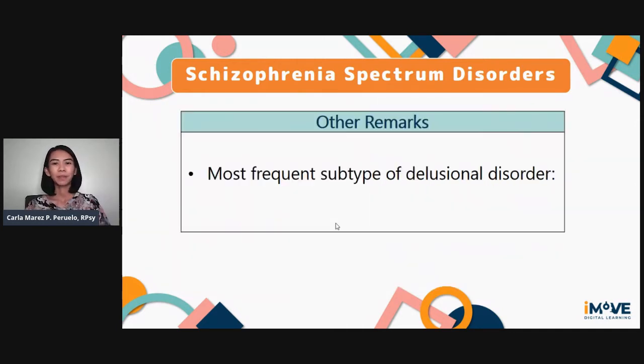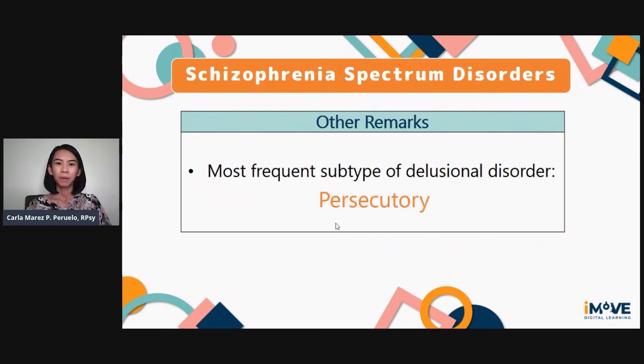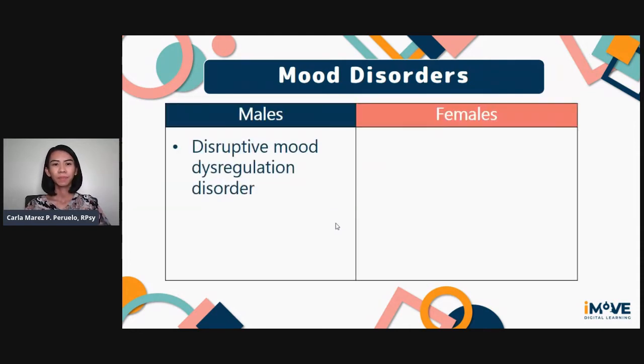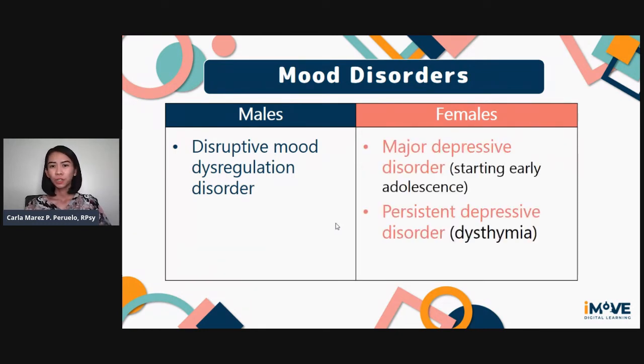The most frequent subtype of delusional disorder, as we have practiced in the test question before, is persecutory. Again, that's the most frequent subtype of delusional disorder. Let's move on to mood disorders. Disruptive mood dysregulation disorder is more common in males, while major depressive disorder and persistent depressive disorder are more common